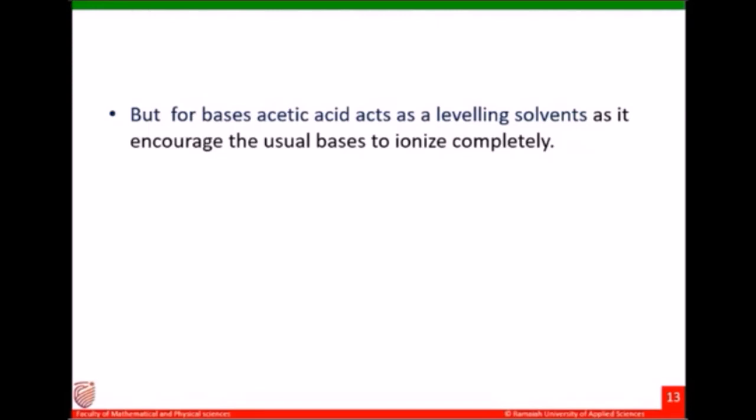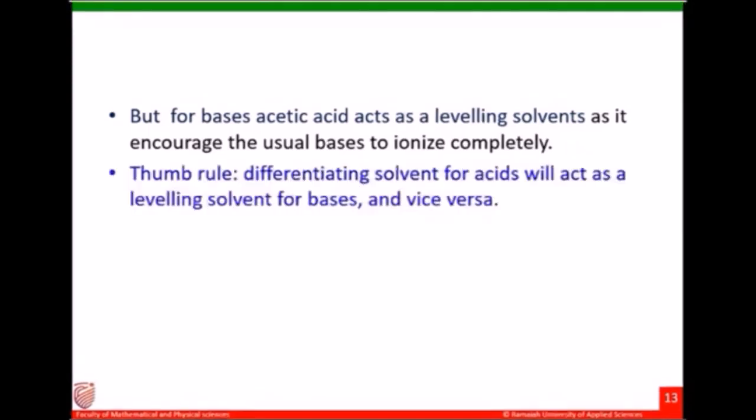So there is a thumb rule. A differentiating solvent for acids will act as a leveling solvent for bases. For example, glacial acetic acid is a differentiating solvent for acids, but it is a leveling solvent for bases. Similarly, ammonia. Ammonia is a leveling solvent for acids, but it is a differentiating solvent for bases.